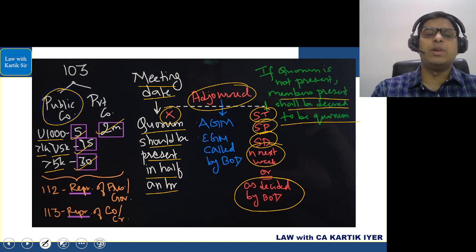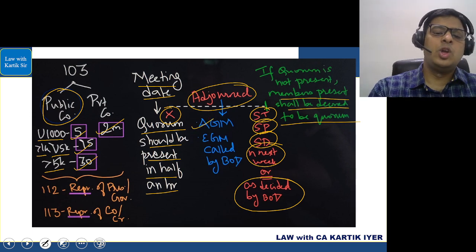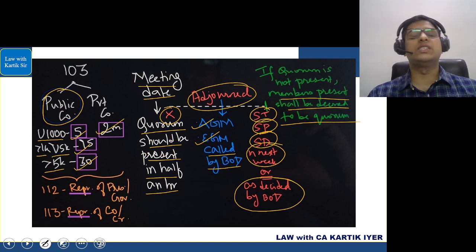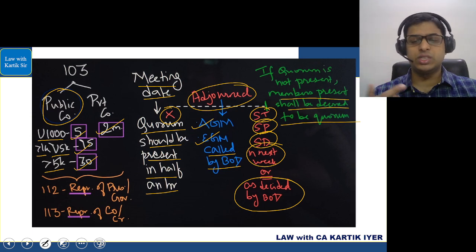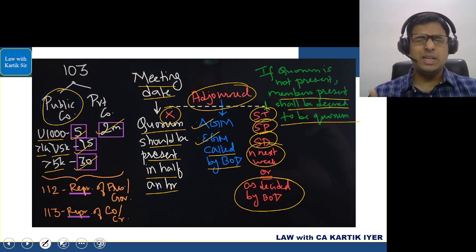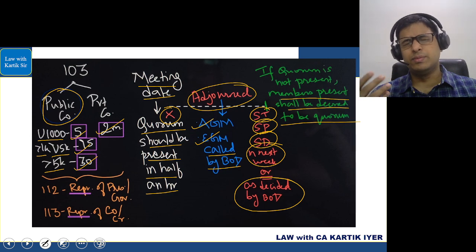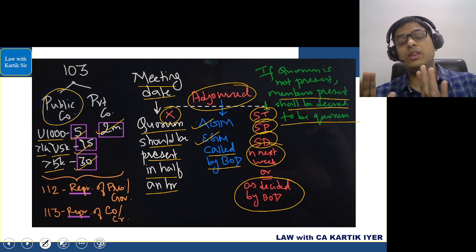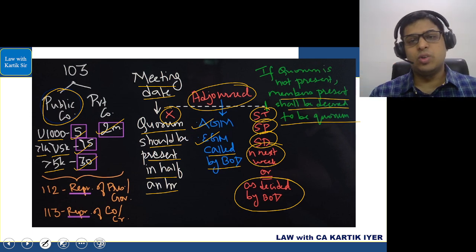Sir, which meeting can be adjourned? You can adjourn the AGM, you can adjourn the EGM which is called by the board of directors, but you can never adjourn the EGM which is called by the requisitionists. If in the requisitionists' EGM there is no quorum, then the meeting will get cancelled. Okay, that you have to remember here. That is section number 103.